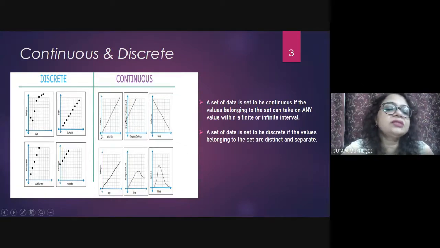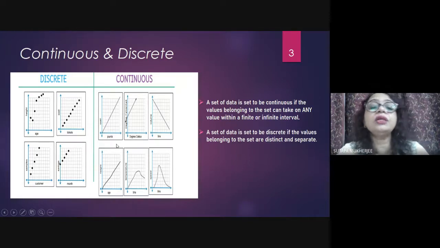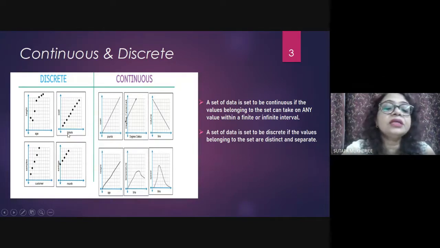If you consider this graph, at this point you will get the pound and cost. At this point, you just get the pounds and cost. So irrespective of any point on the x-axis, you will be able to get the value of the cost. Hence, it is called continuous. But in the case of ticket and cost, if you consider a point here, then you will not be able to get the cost.